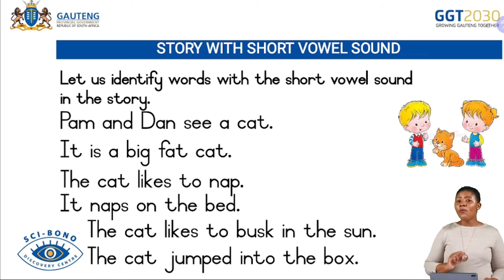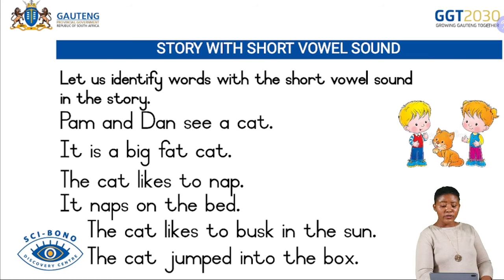All right, now I want us to identify words with the short vowel sound in the story. Let's identify those words. First word is Pam, Dan, cat, big, fat, nap, bed, sun, and the last word is box.